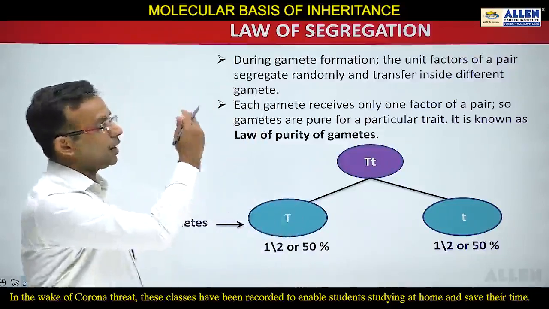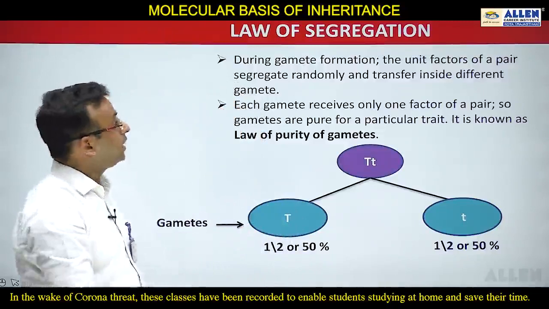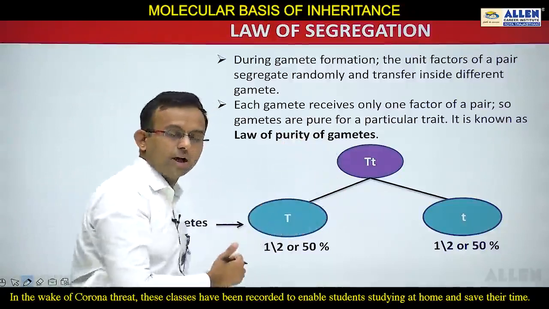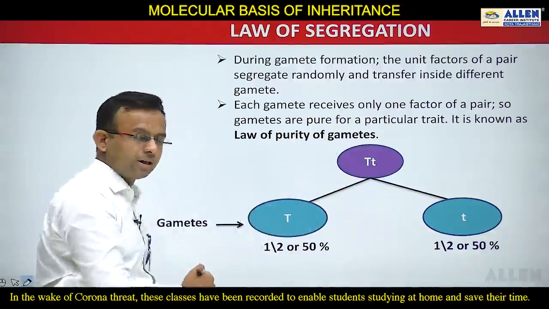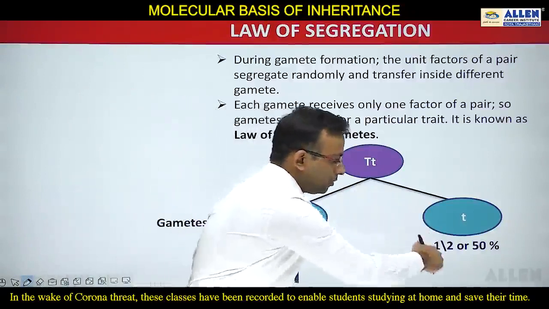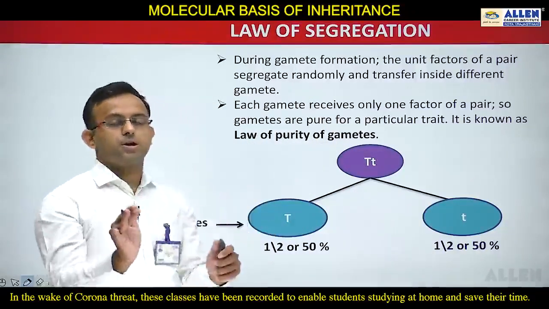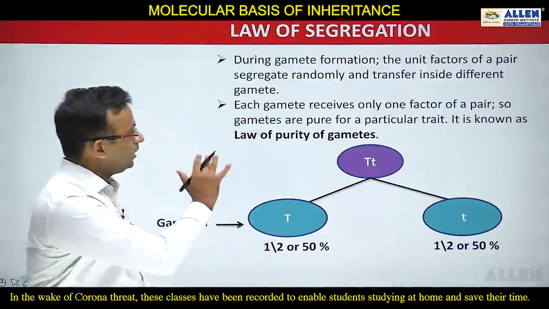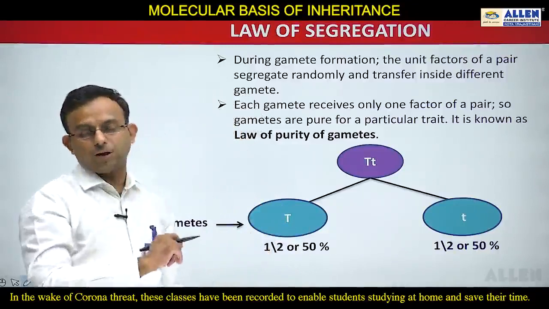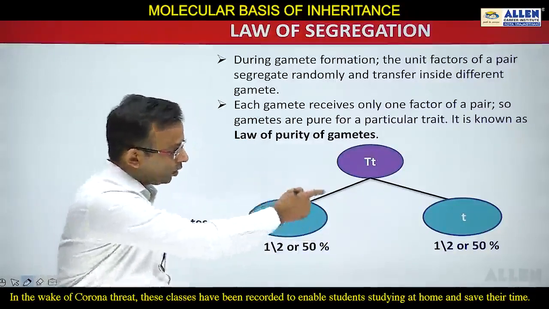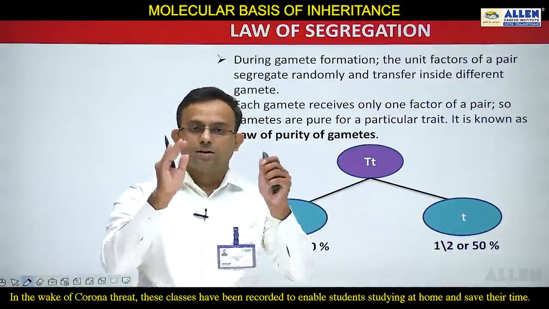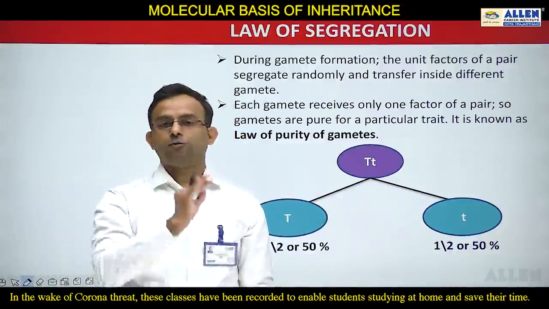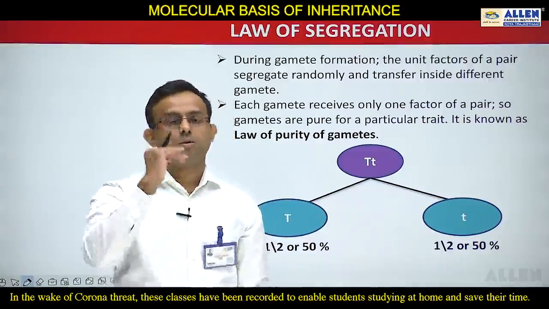So the statement is: during gamete formation, the unit factors of a pair segregate randomly and transfer into different gametes. You can see at the time of gametogenesis, in a gamete capital T has a probability of 50% and small t probability is also 50%. This 50% probability means random distribution or segregation. Always remember this, and each gamete receives only one factor of a pair. A gamete contains either the dominant factor or the recessive factor, and this is the reason this law is also known as the law of purity of gametes, because gametes are always pure.